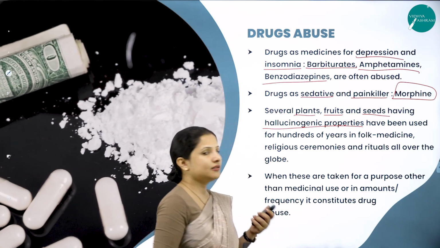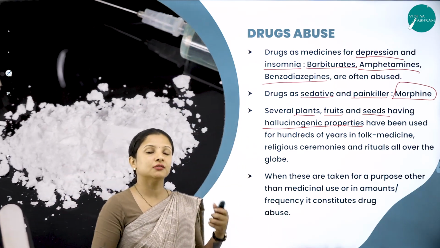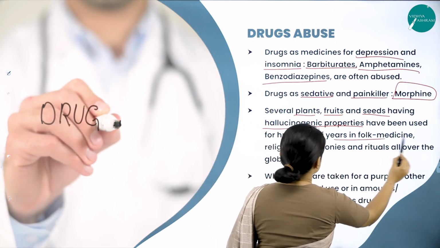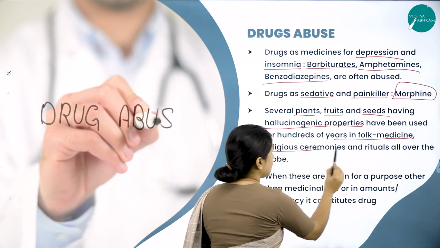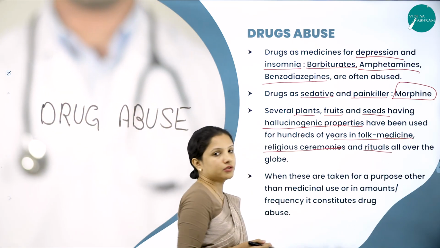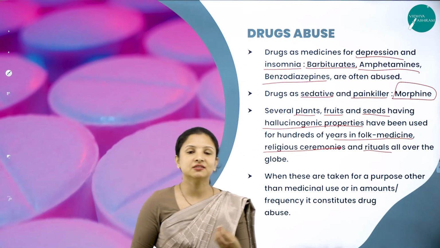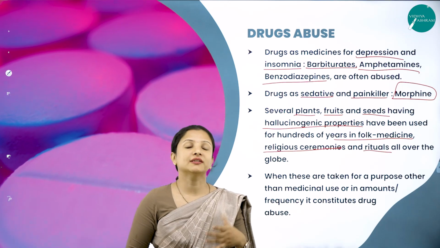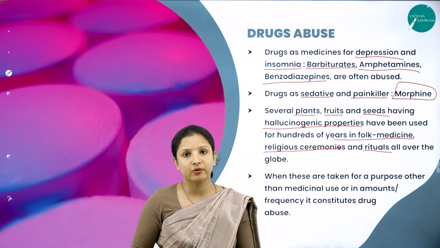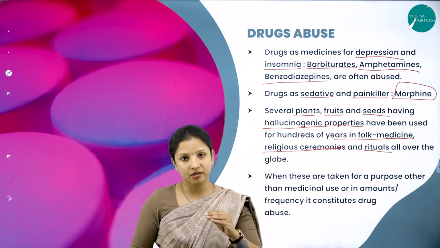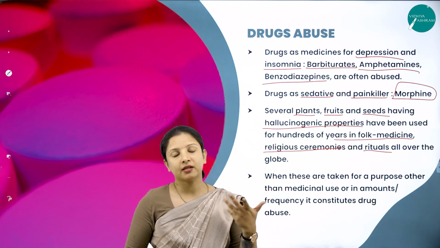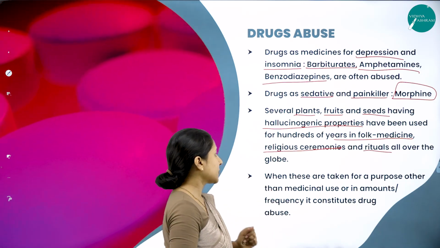These plants have been used for hundreds of years in our folklore medicines, religious ceremonies and rituals all over the globe. We might have seen sadhus who smoke, and some people chew tobacco. All that in moderation is fine, but if it is used to a larger extent, it can lead to a lot of ill effects in the body.